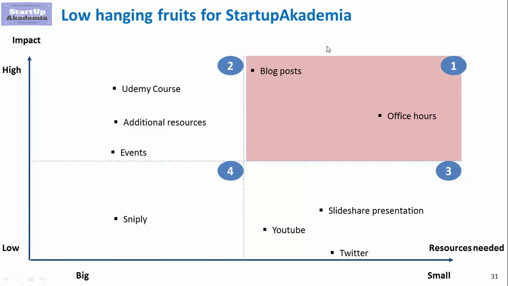The clear winners are the blog posts and office hours. Next priority should go to Udemy courses, additional resources and events, as they are still very good at generating impact, yet more costly. Third place goes to slideshow presentations, YouTube, Twitter, that are cheap yet with lower impact. As you can see, using Steeply does not have any impact on our business, so it should be abandoned altogether.